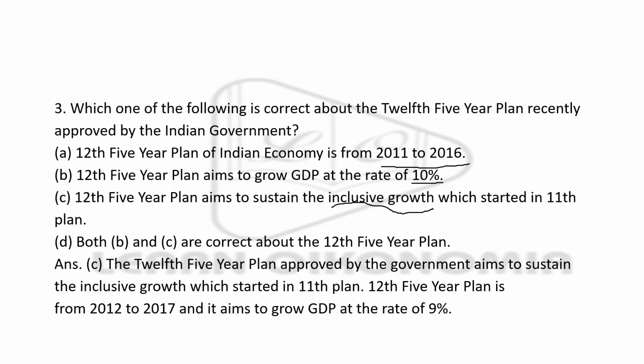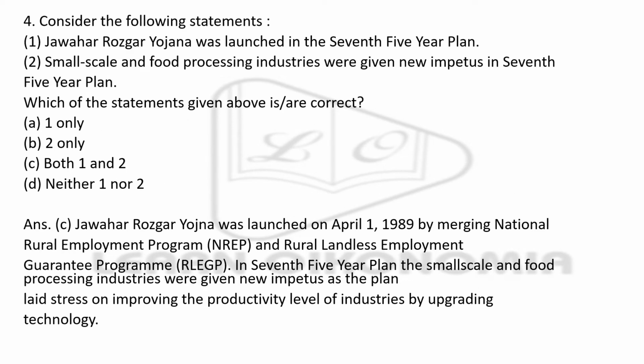That means the plan aims to grow at a rate of 10%, and also we continued with the inclusive growth aspect of the 11th 5-year plan. In the 11th 5-year plan, inclusive growth was one of the primary objectives, and in the 12th 5-year plan also we have taken this up as an objective. So that's all. The next question is with respect to the 7th 5-year plan.